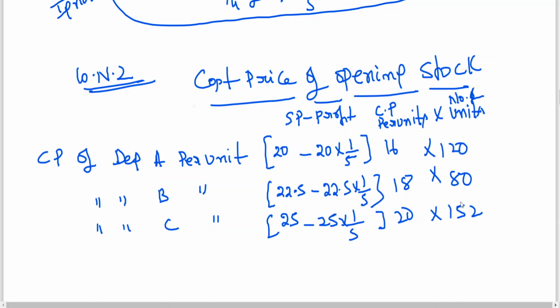You multiply it. 16 into 120, 1920. 18 into 80, 1440. 20 into 152, 3040. So I got cost price of opening stock, no?